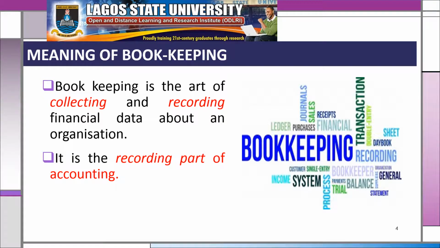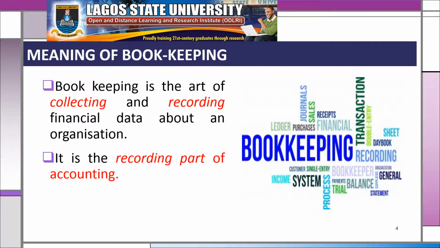When you see bookkeeping, the picture we have at the side describes the major tools used by a bookkeeper. A bookkeeping function is performed by a person referred to as a bookkeeper. Under recording, for example, is to have what we call journal and ledger. Journals are the first stage of recording, and the ledger is a permanent book of recording. And we have all other subsidiary books that we call purchases or sales book.